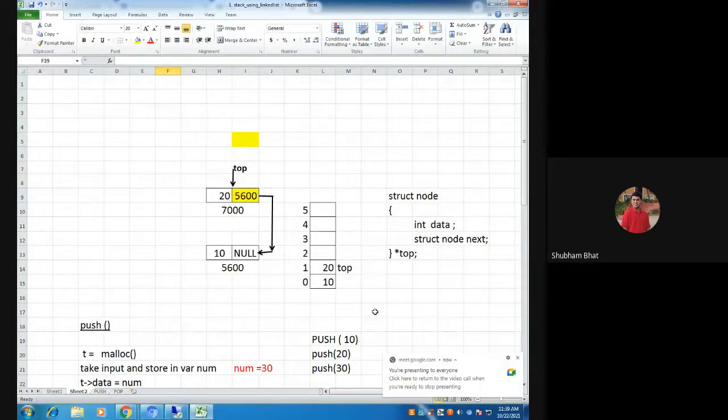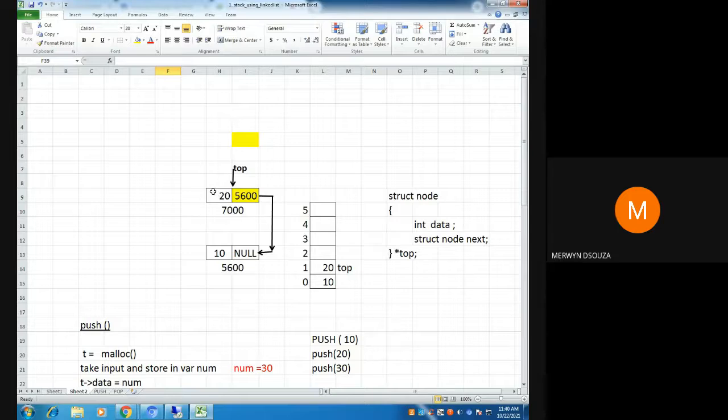In the array implementation of stack, there are no two concepts like the element which is last added and the element which is last in the stack. But why, sir, in the linked list, are there two different lasts: one last which has null, and one last which is lastly added?